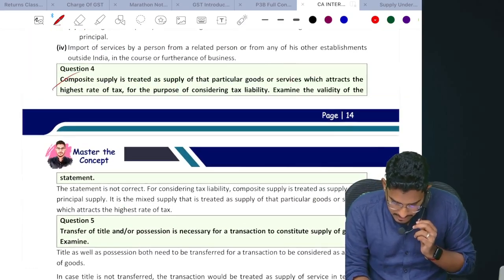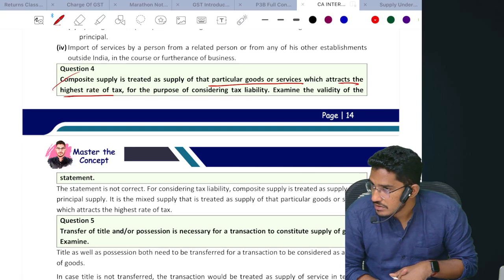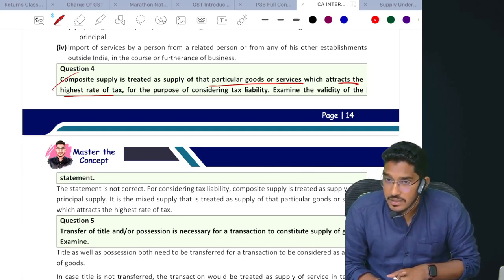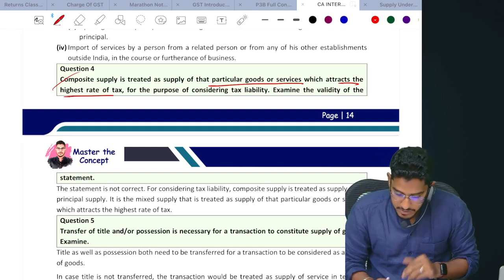Composite supply is treated as supply of that particular goods or services which attracts the highest rate of tax. Do you agree with that statement? No. Why? Because composite supply will attract the rate of GST which is applicable to the principal supply.